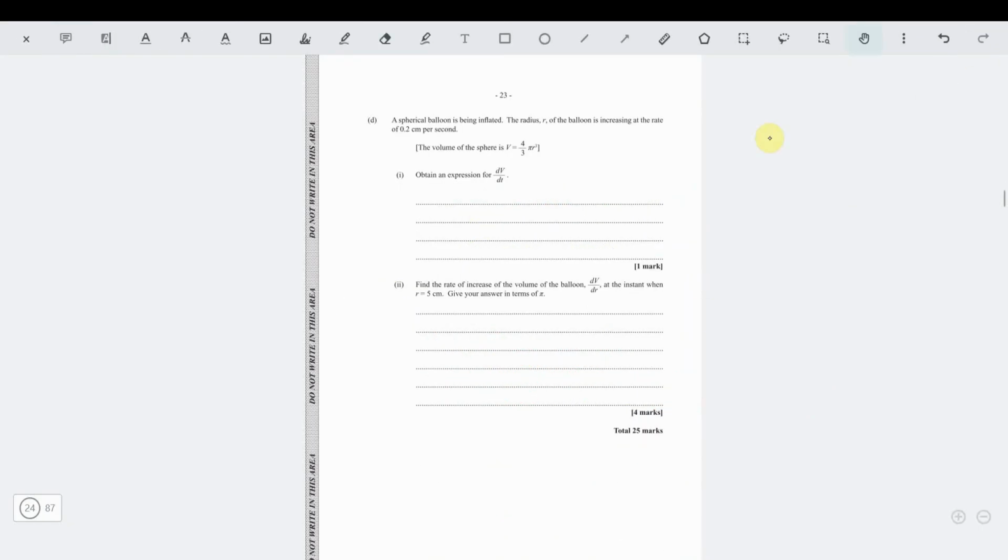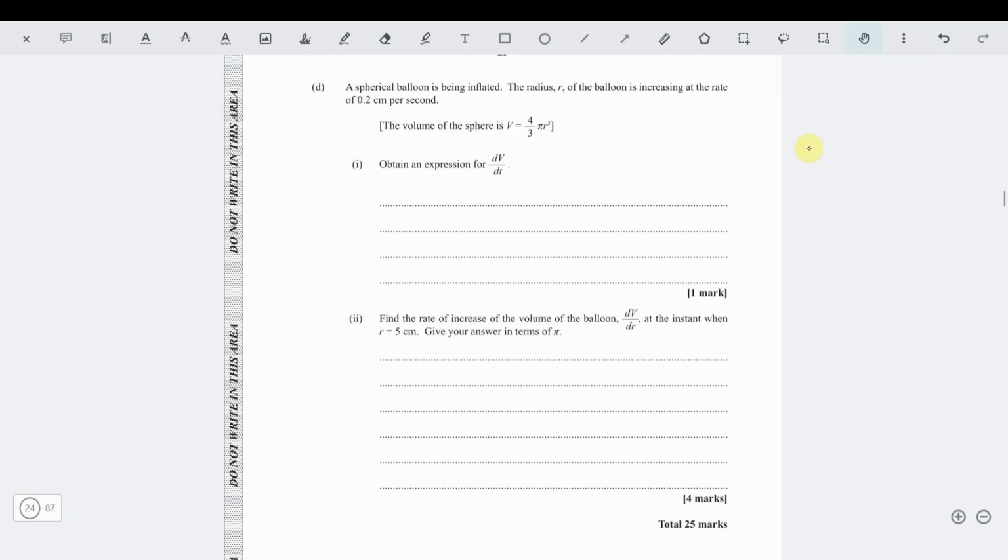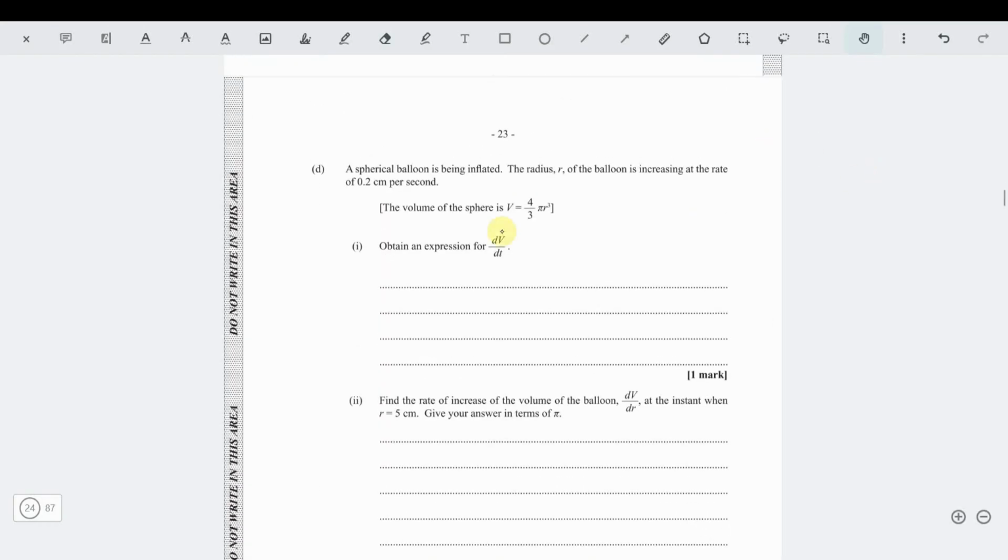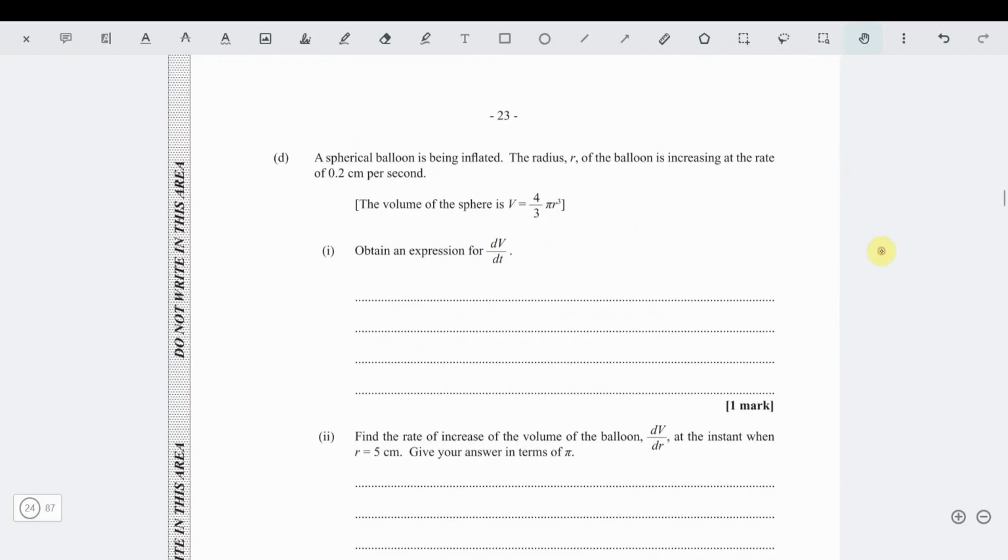Okay, now the next part, part D, it says a spherical balloon is inflated. The radius r of the balloon is increasing at a rate of 0.2 centimeter per second. So they give us that the radius of the balloon is increasing at a rate, so dr by dt is 0.2.